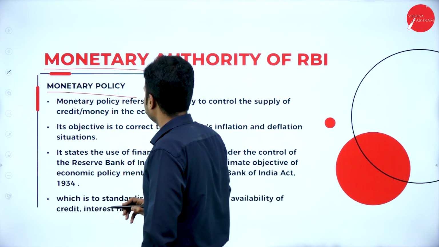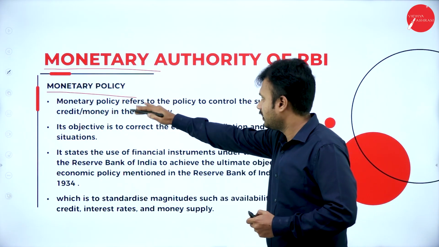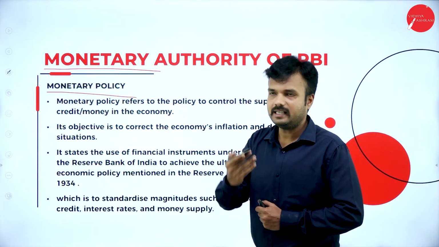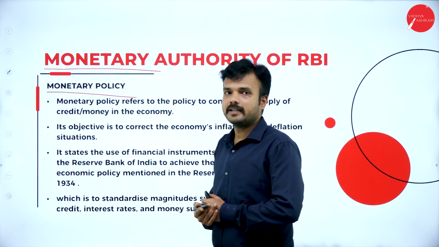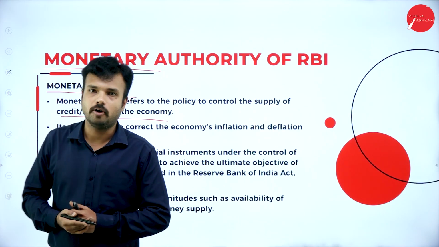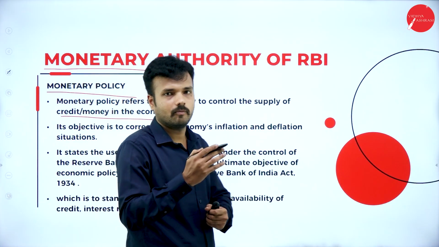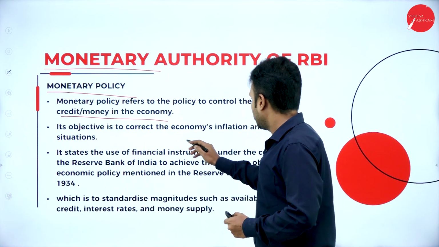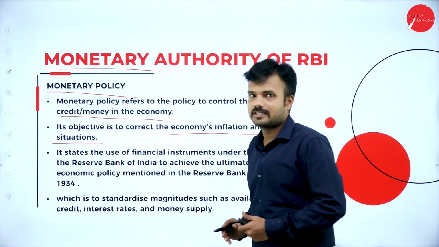Monetary policy. To maintain monetary stability in our nation, the Reserve Bank of India formulated the monetary policy. This monetary policy was formulated to control the credit or money in our nation or in our economy. The main objective of formulating this monetary policy is to control the inflation and deflation of our nation, right?